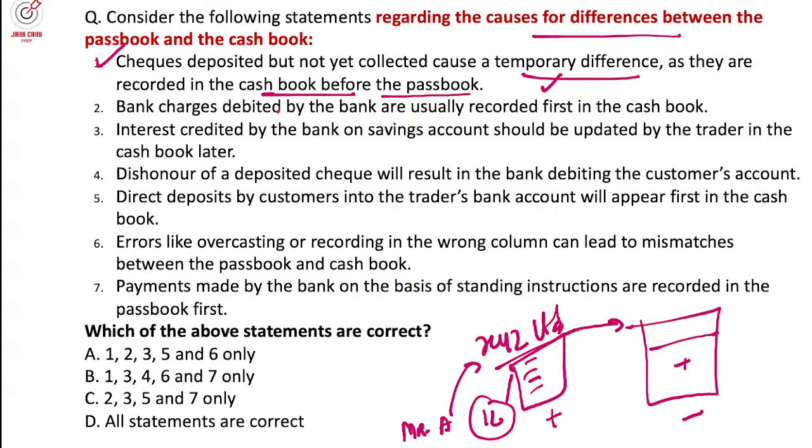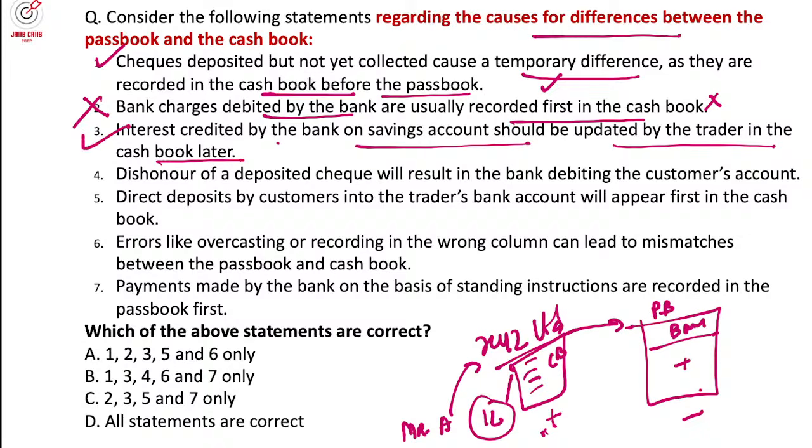Second statement, bank charges debited by bank are usually recorded in the cash book first. No, when there is an auto debit, it first gets reflected in the bank account, that is called the passbook, and this is your cash book. So they first get auto deducted from this, then there is a difference, then the accountant will get to know, and then they'll make the adjustment in their book also. The next one, interest credited by the bank on the saving account should be updated by the trader in the cash book later. Yes, first the bank will credit it, and after that the cashier will record it.